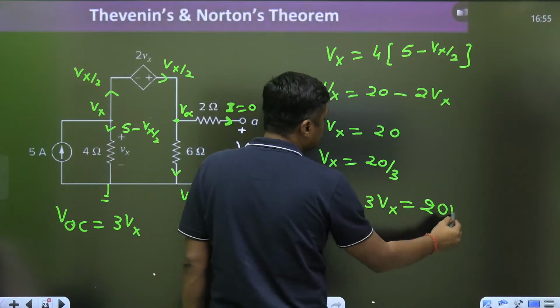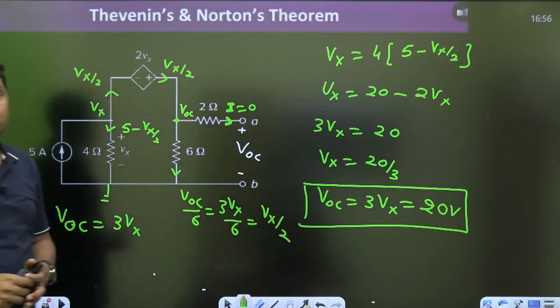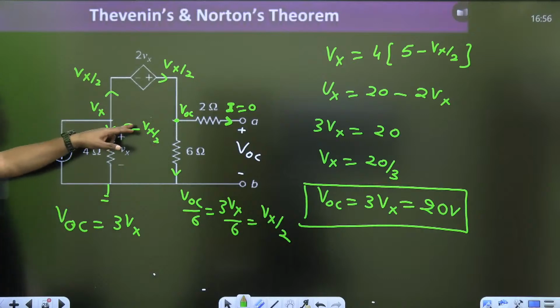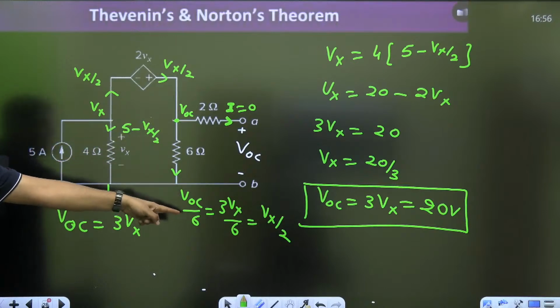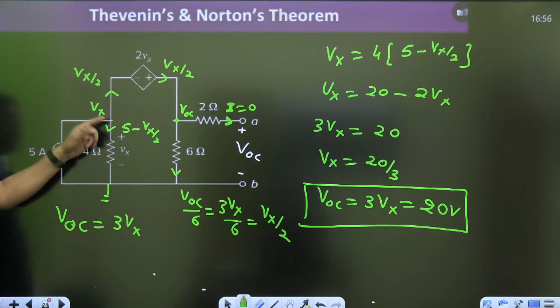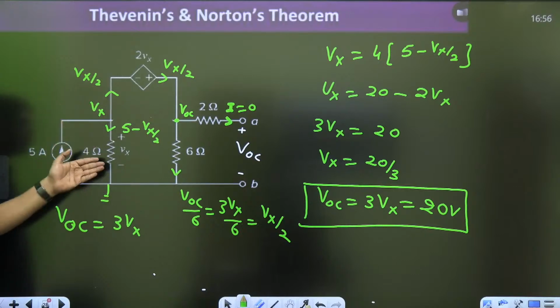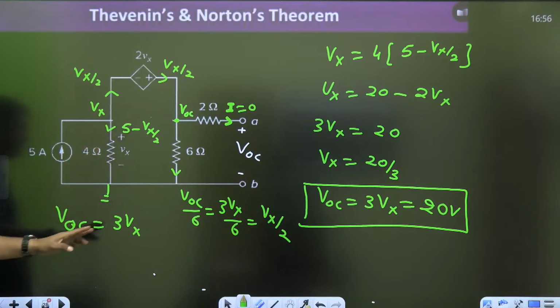Very simple. 20 volt. So what I have done, first of all, make it open circuit. Then this current is 0. This is the VOC. It will become 3Vx. 3Vx by 6. That is the Vx by 2. Same current will flow like this. 5 minus Vx by 2. What is the current here? 5 minus Vx by 2. Apply KCL on the diagram, directly you can write Vx is equal to 4 times of that, and you can find the Vx, you can find the VOC.